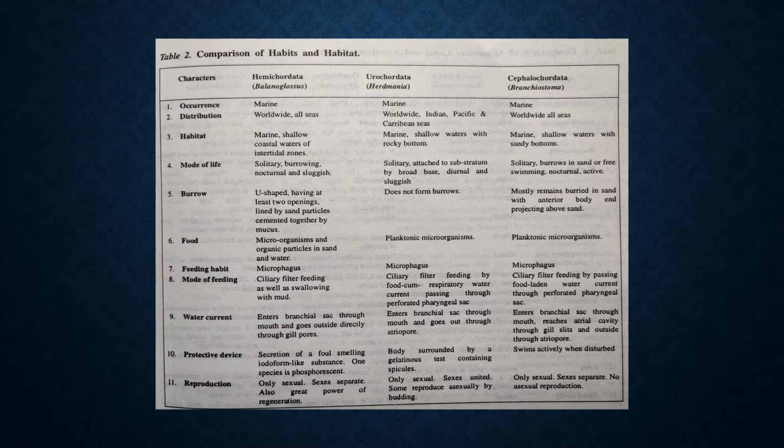Fourth point is mode of life. Mode of life is solitary for all the three. They can be found in single condition, and Balanoglossus is burrowing. It is nocturnal, active at night, and sluggish, slow moving. Herdmania is solitary, attached to substratum by a broad base, as I explained in the previous point, and they're diurnal and sluggish. Diurnal, active during the daytime and very slow.